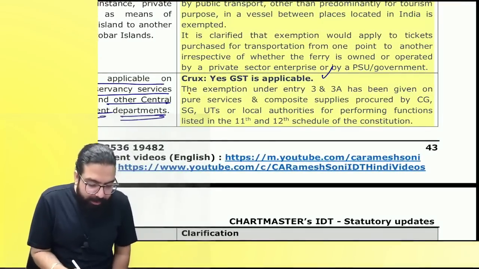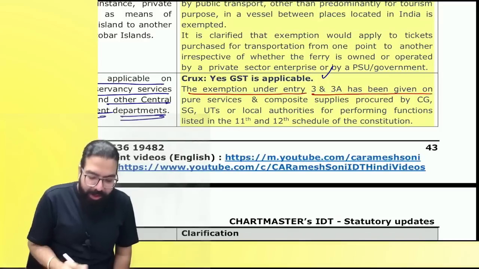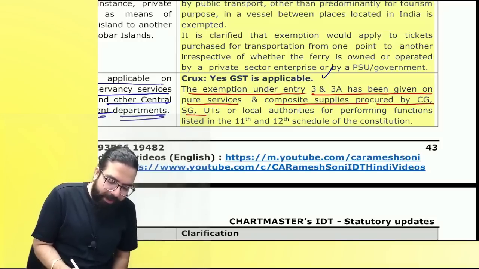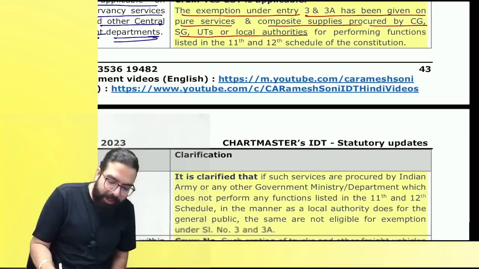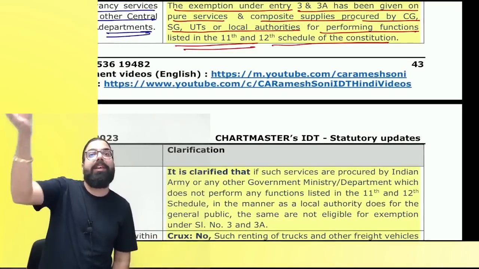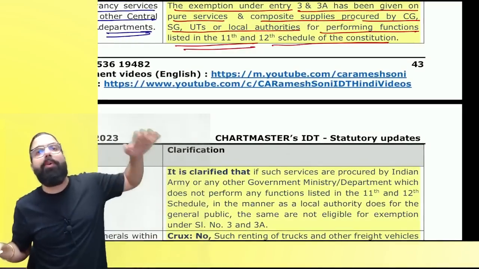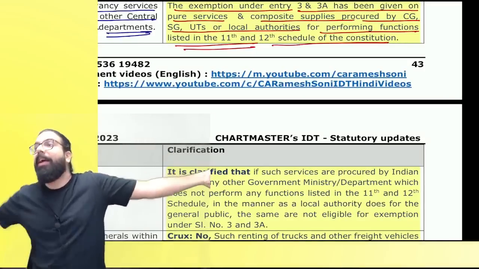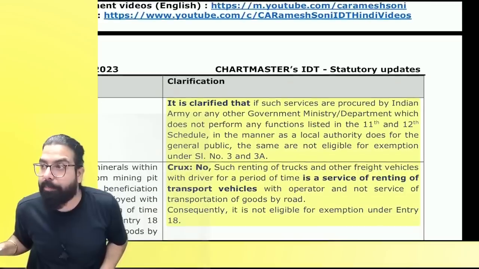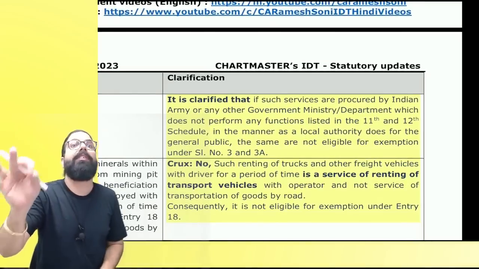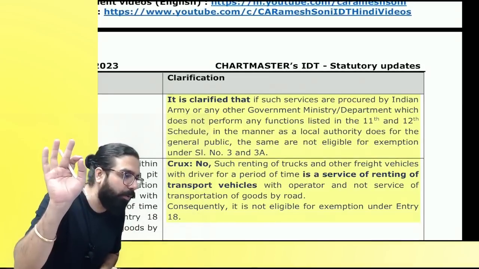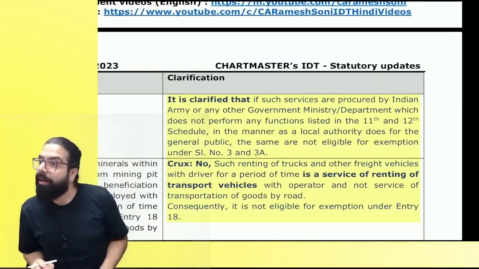It says the services under entry number 3 and 3A, pure service and composite supply procured by the central government, state government, union territory, or local authority for performing functions listed under the 11th and 12th schedule, that 243G and W activity. So if government doing 243G and W activity is taking pure service or composite supply, then it shall be exempted. Are we clear, everyone? Pure service in relation to 243G and W, or composite supply where value of goods is not more than 25%, then it shall be exempted.